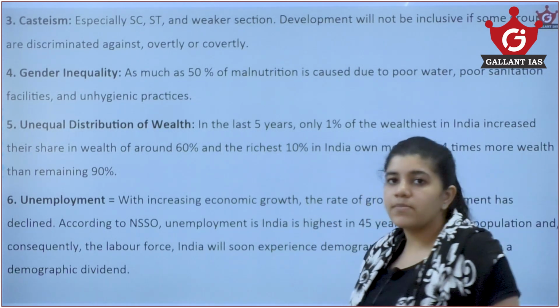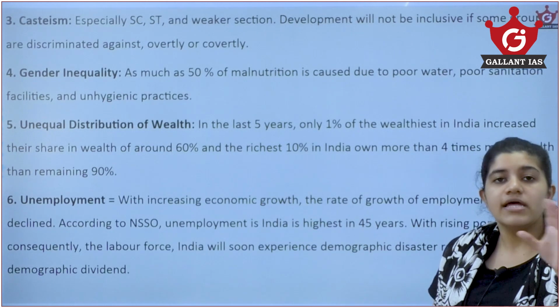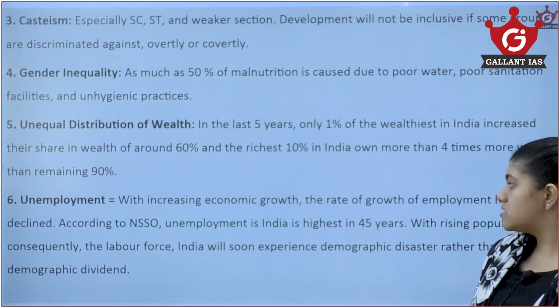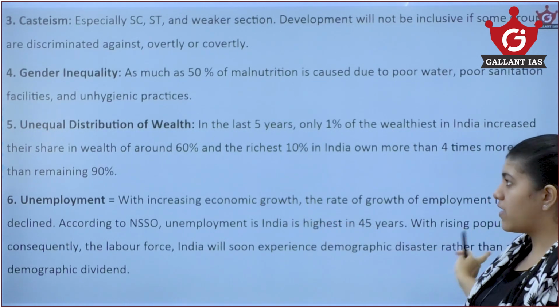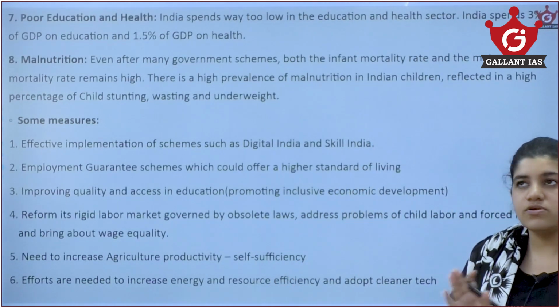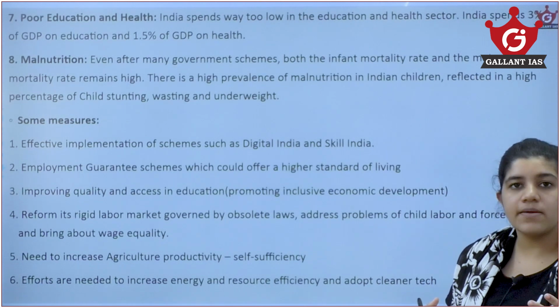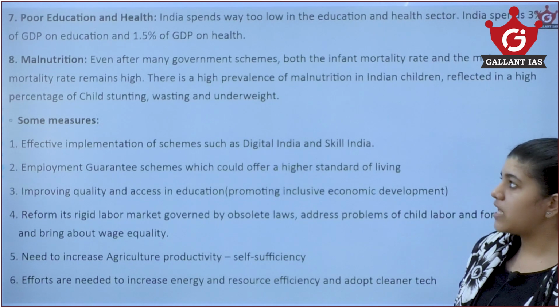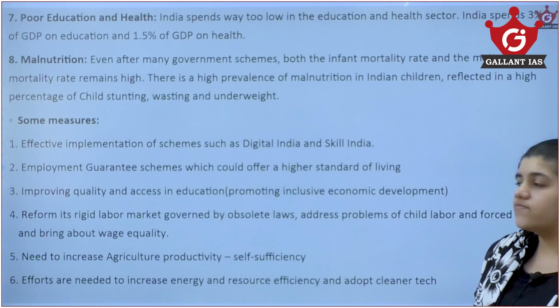Then there is unemployment. As per NSSO, India has the highest unemployment in the last 45 years. Now we have poor education and health, because combined together just 4.5% of GDP goes to health and education. Also there is the existence of malnutrition.